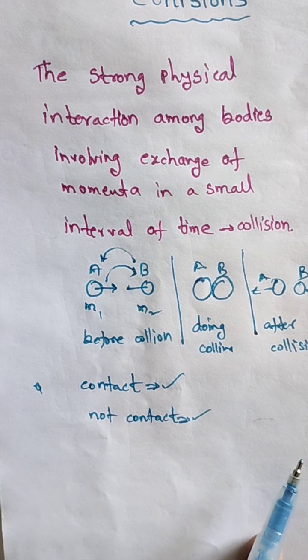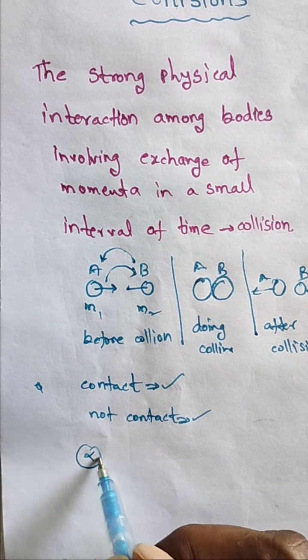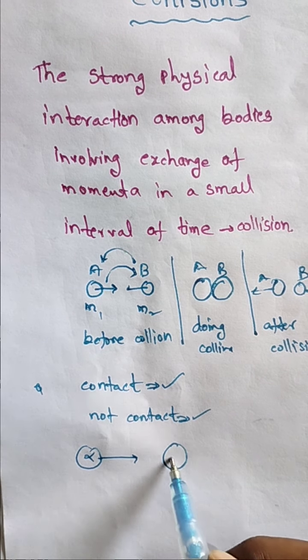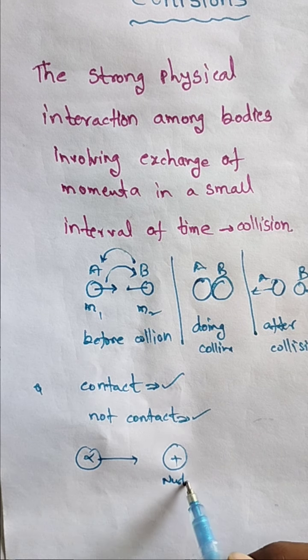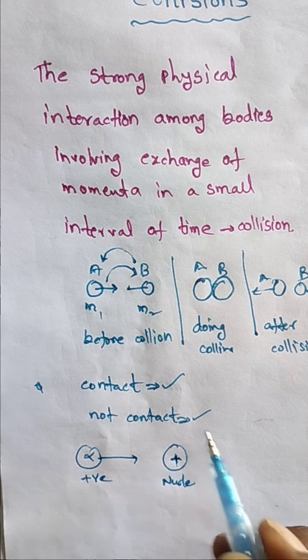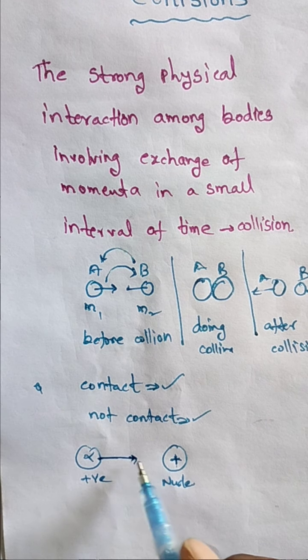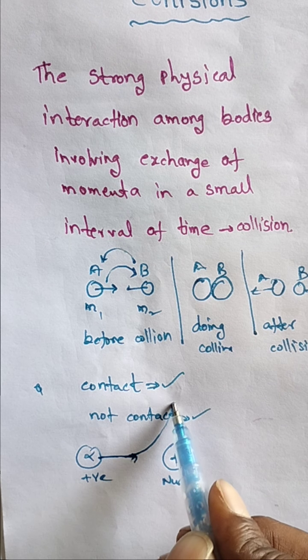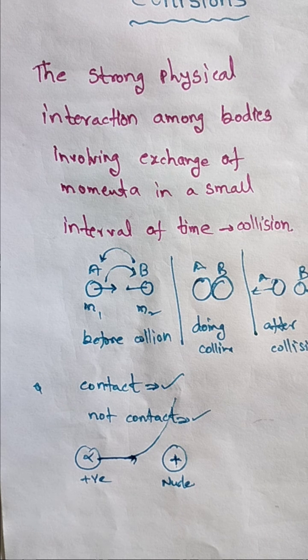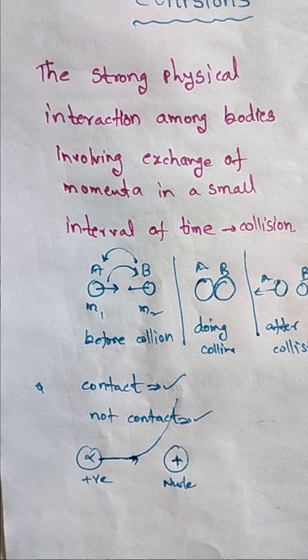For non-contact, especially in the nucleus, there is an alpha particle moving towards a positive nucleus. The alpha particle is a positively charged particle, and the nucleus is also positively charged. When this alpha particle moves towards the nucleus, what happened? It is not in contact, it is scattered in this direction. So in this case it is also a collision but not contact. Therefore collisions may be contact or may not be contact.